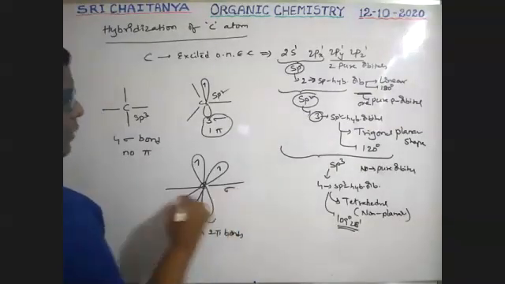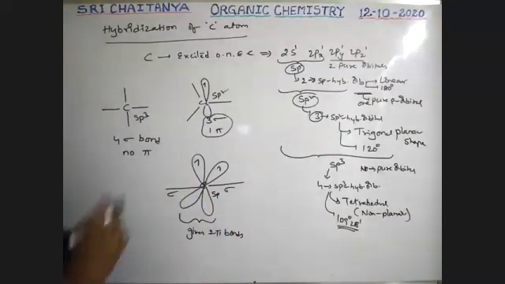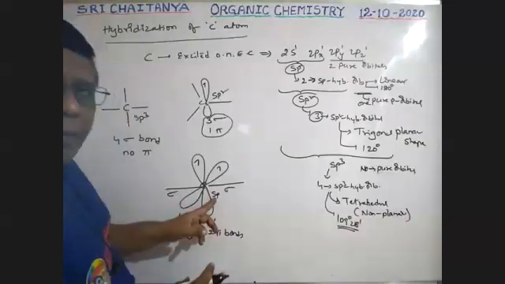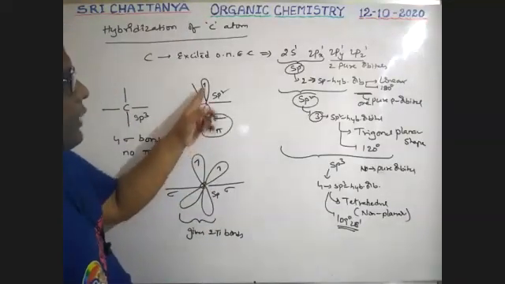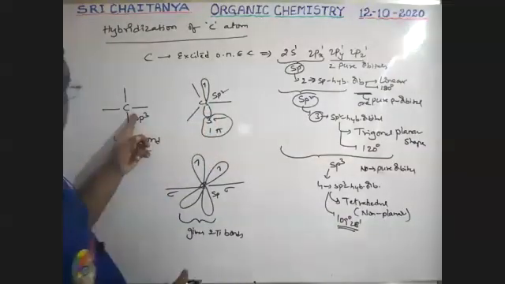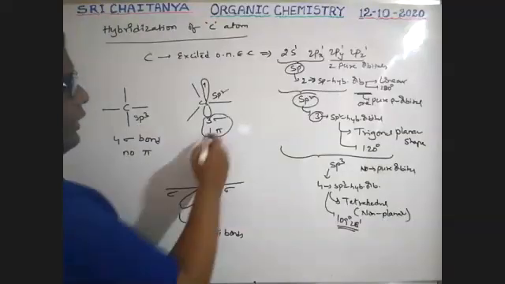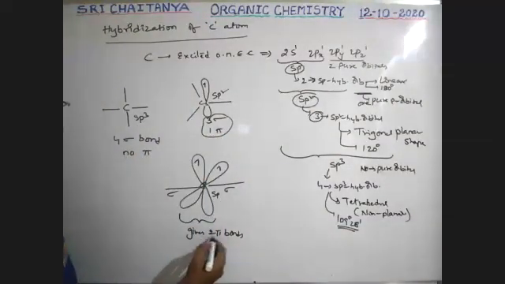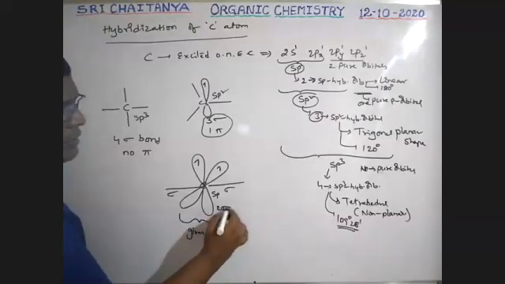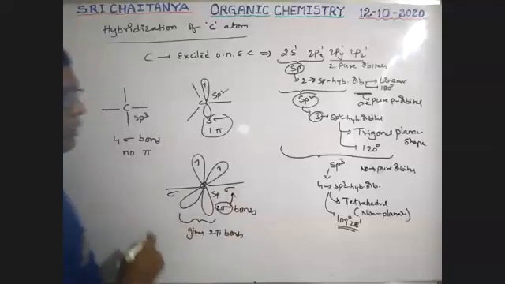If carbon is in sp hybridization, it has two pure p orbitals. If it is sp2, one pure p orbital. If it is sp3, no pure p orbital, and no pi bond. Here one pi bond, here two pi bonds and two sigma bonds.